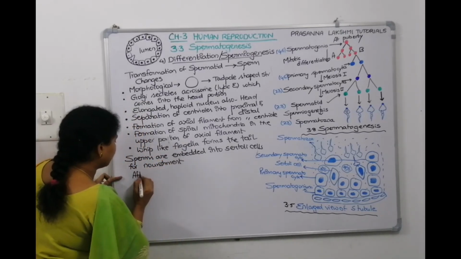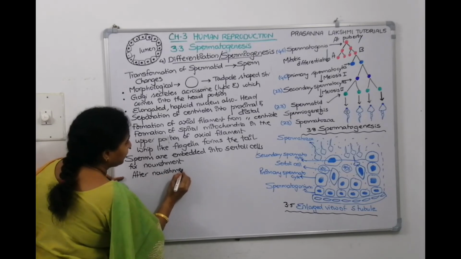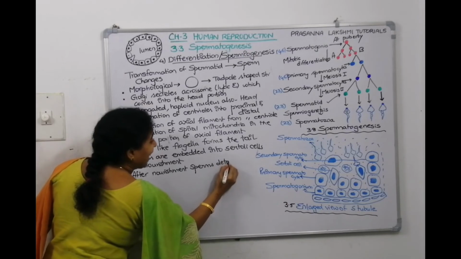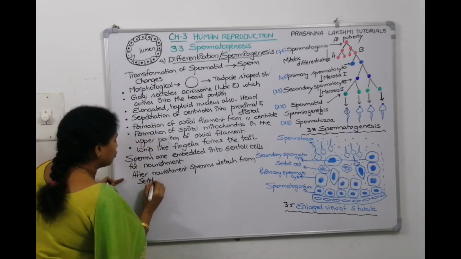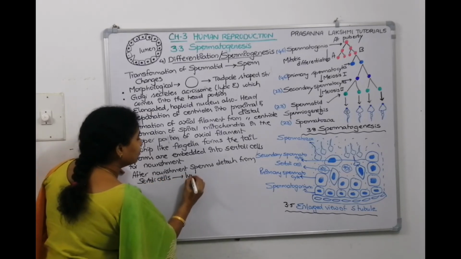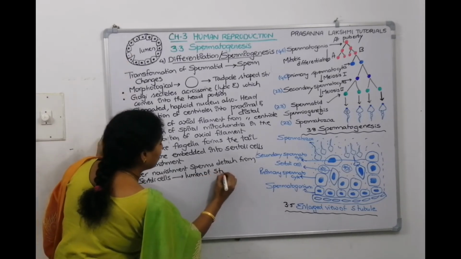After nourishment, sperms detach from Sertoli cells. They'll come to the lumen of the seminiferous tubule.